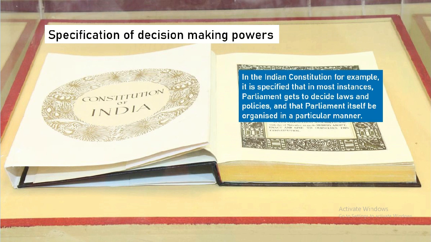So in the Indian Constitution, it is clearly mentioned who gets to decide the laws and the policies. It is the Parliament that gets to decide the laws and the policies. But at the same time, Parliament also should be organized in a particular manner. Those specifications are also discussed in the Constitution.